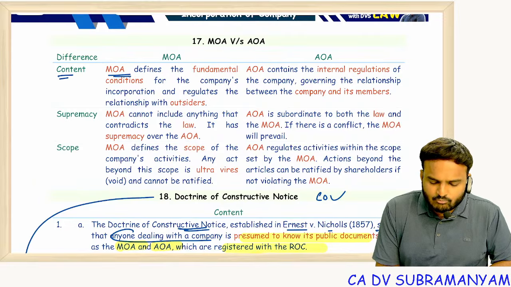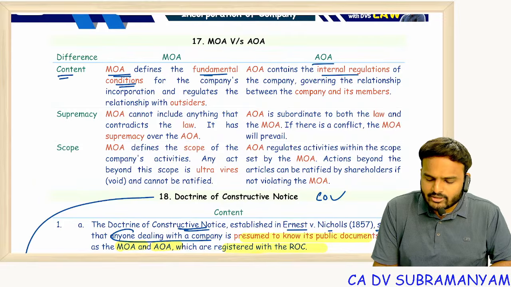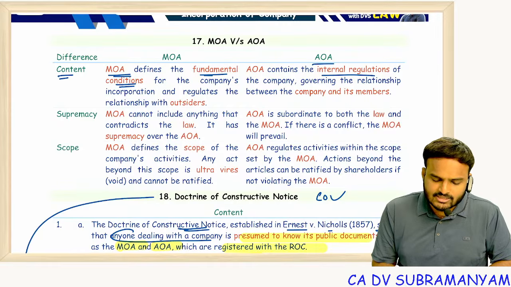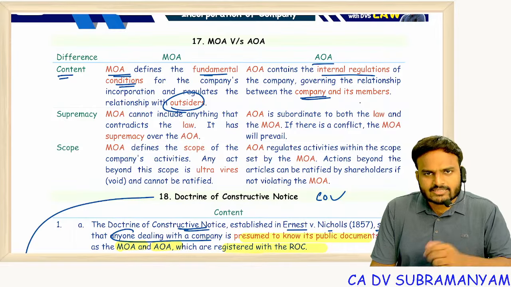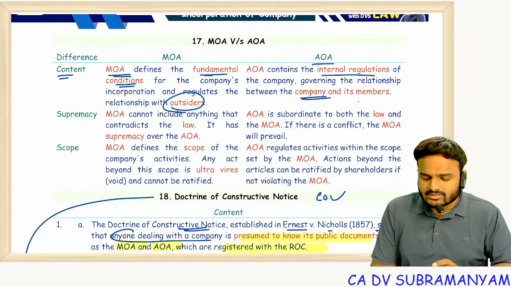Content: MOA is a fundamental document. AOA contains internal regulations. MOA is purely for outsiders. AOA is for directors' powers and directors' duties, so internal governance.